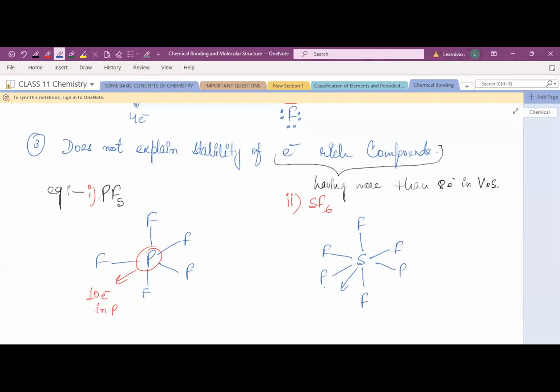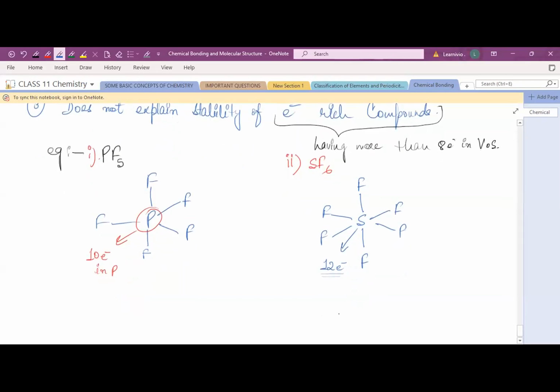Yes, very good. It's 12 electrons. So 12 electrons is more than 8 electrons, right? So that's a major limitation of the octet rule. It doesn't explain the stability of electron-rich compounds and electron-deficient species. Clear? Any doubt here?